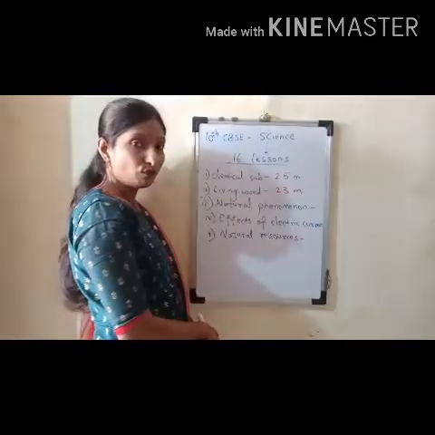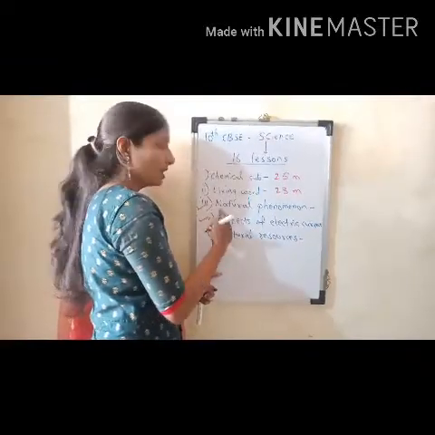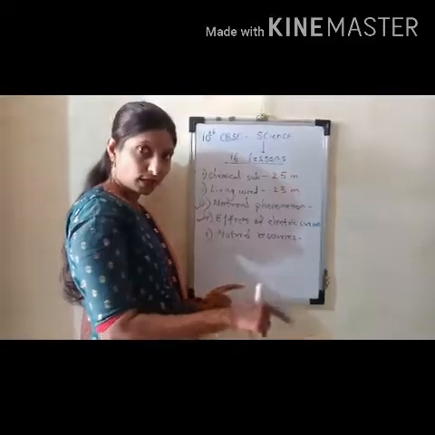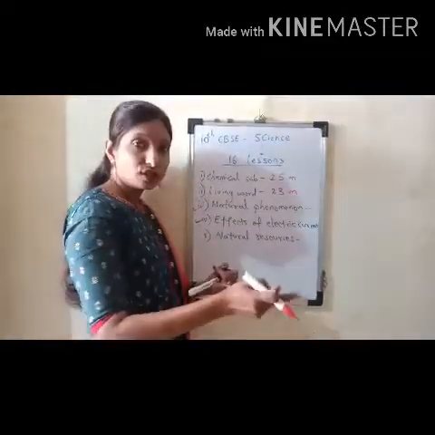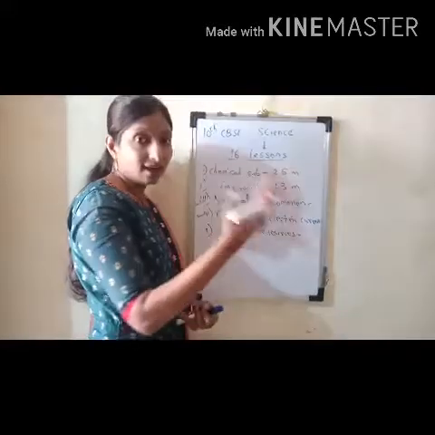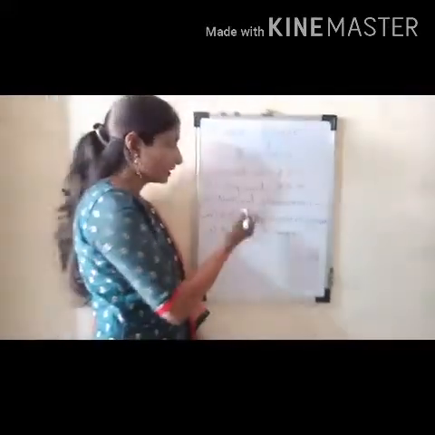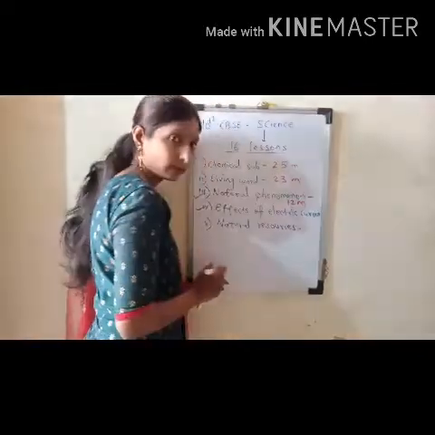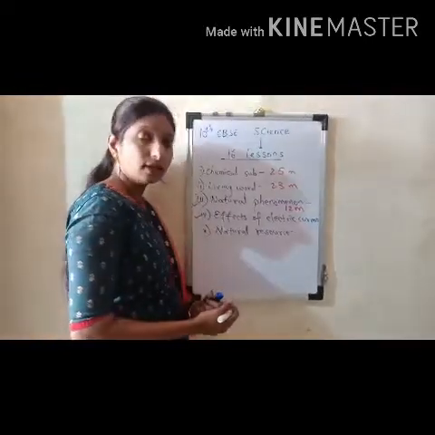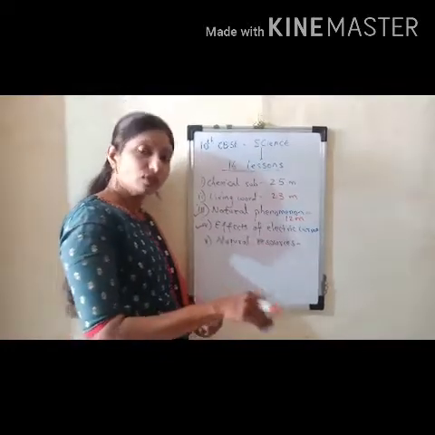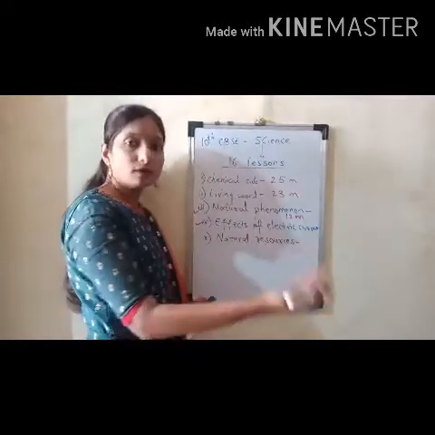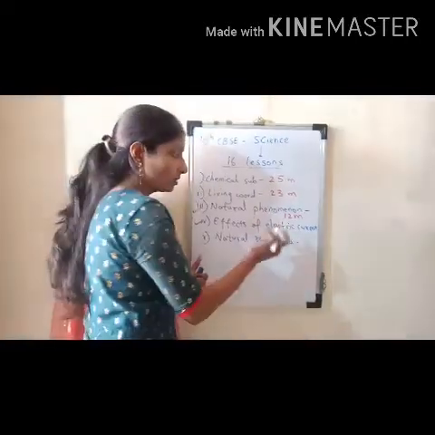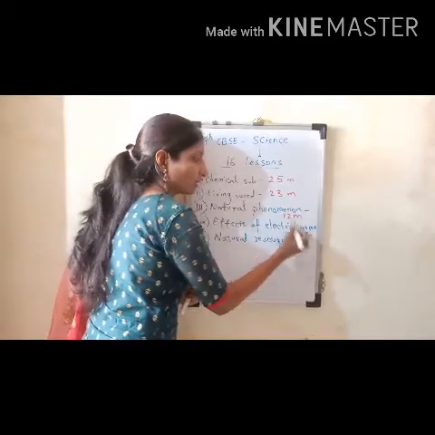Next is natural phenomenon and effects of electric current. Both come under physics. Natural phenomenon covers reflection and refraction of light, the human eye and the colorful world. These chapters carry the weightage of 12 marks. The next is effects of electric current, in which we are going to study electric current and the magnetic effects of electric current. This carries 13 marks.